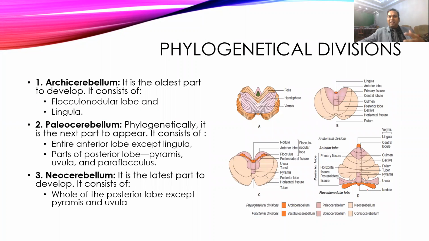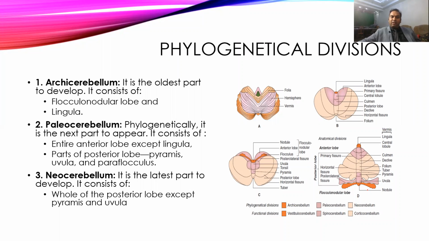Okay. Then phylogenetically, meaning developmentally, it is also divided into three different parts. The archicerebellum is one of the oldest parts, which we see in very lower animals like reptiles. It is made up of only two portions, the flocculonodular lobe and lingula.